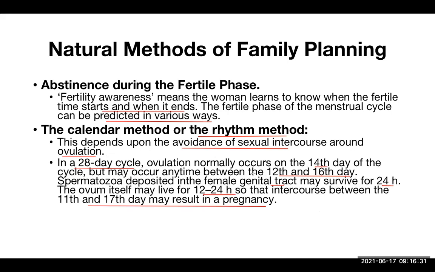Now, one very important point you need to understand here is the menstrual cycle should be regular. See this 28-day cycle. Then only you can be confirmed like this. If the menstrual cycles are irregular, then this duration is not certain. So from the 11th to 17th day is the risky period. If they avoid sexual intercourse in this time, then there is no chance of pregnancy. This is known as the calendar method or the rhythm method.